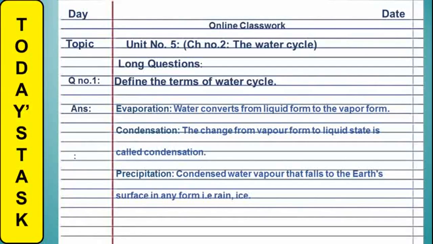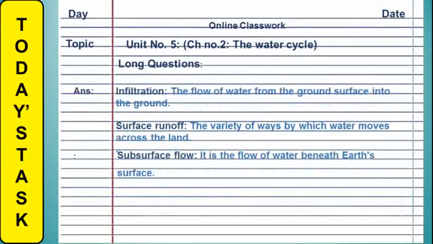Secondly, condensation. The change from vapor form to liquid state is called condensation. Precipitation. Condensed water vapor that falls to the earth's surface in any form, such as rain or ice, is known as precipitation. Moving on to our next page, I have infiltration, and this is the flow of water from the ground surface into the ground.